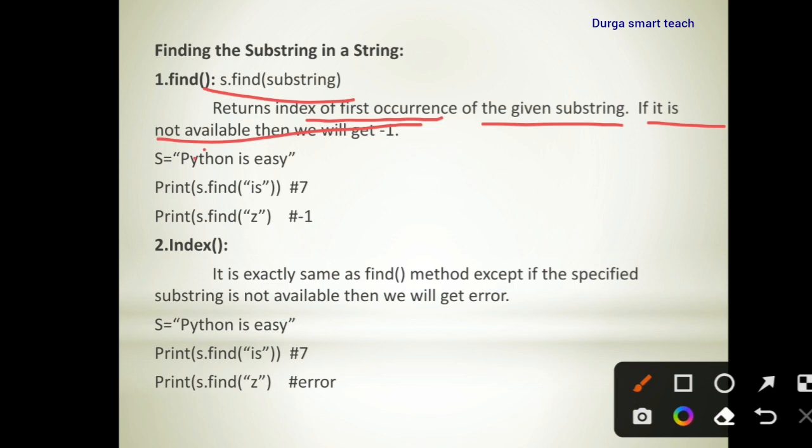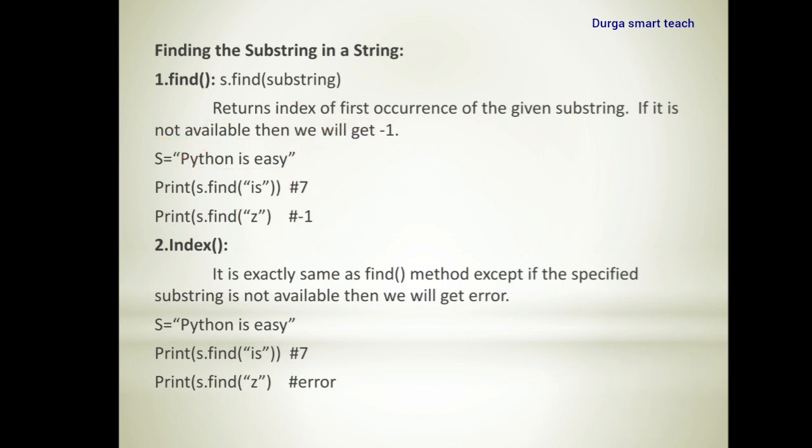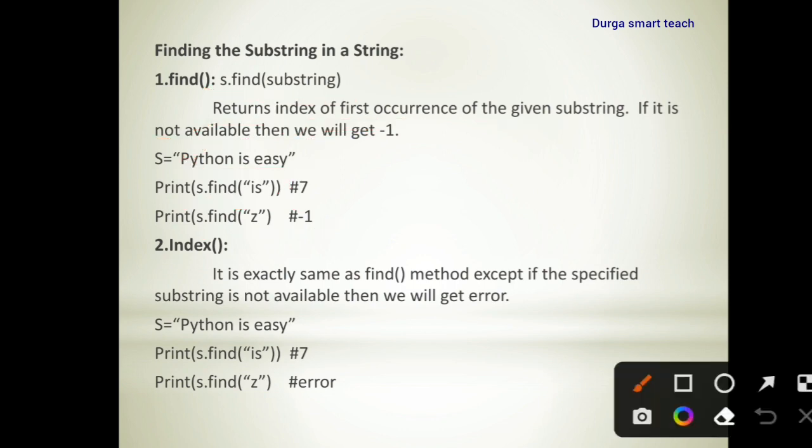Okay. So Python is easy. So I want to know whether is is a substring of Python is easy or not. So that's why print s dot find of is. So it will return the index value. Okay. So the index value is 7. Next, print s dot find z. So z is not there in Python is easy. So that's why it will return -1. Okay. So find is used to find out whether the substring is in a given string or not. So it returns the index value if there is a substring. It will return -1 if there is no substring.